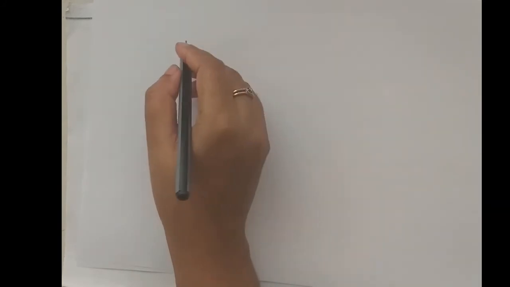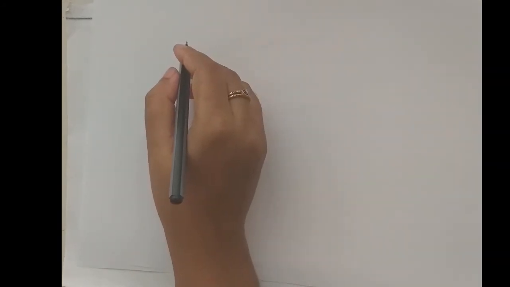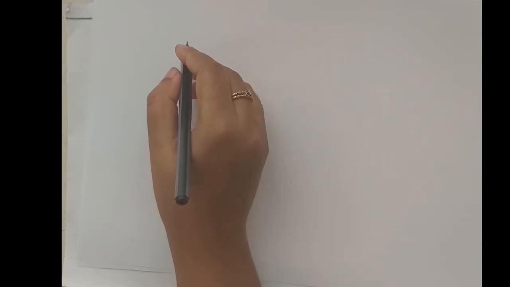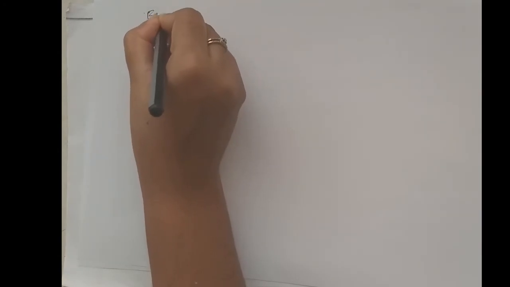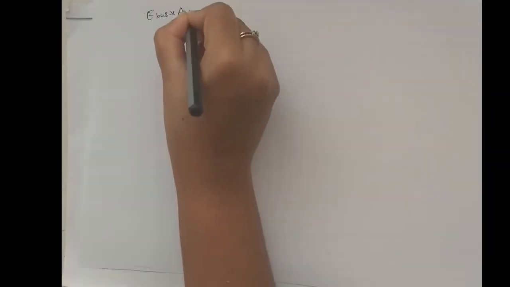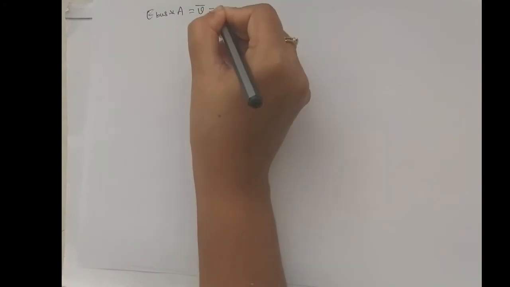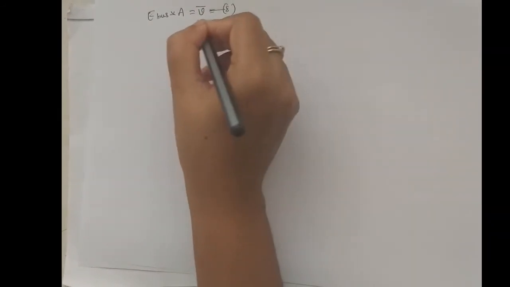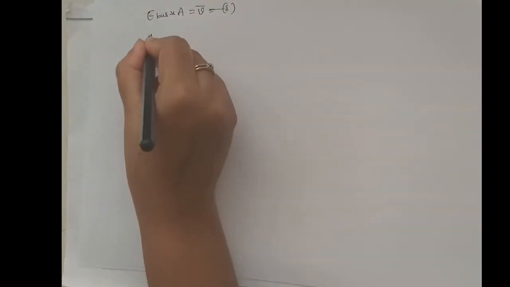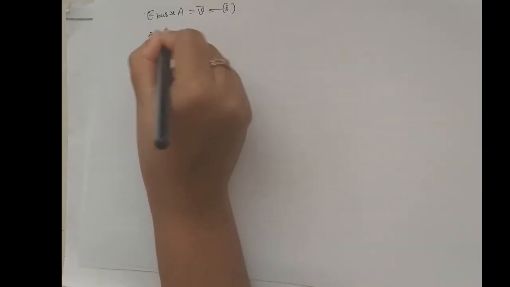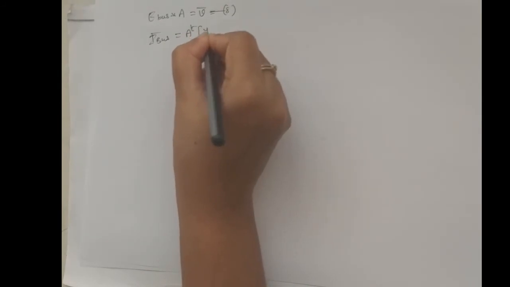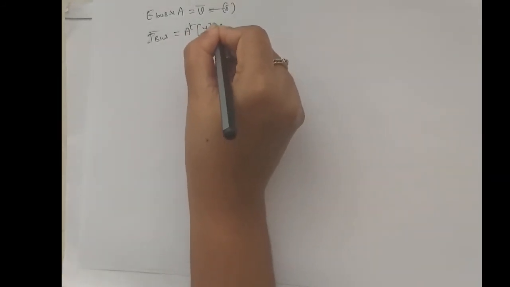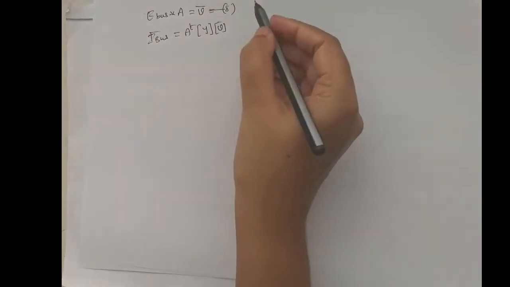The performance equation can be obtained by using equation 8 and equation 5. Equation 8 is A E bus equal to V, and equation 5 is I bus is equal to A transpose Y V bar.